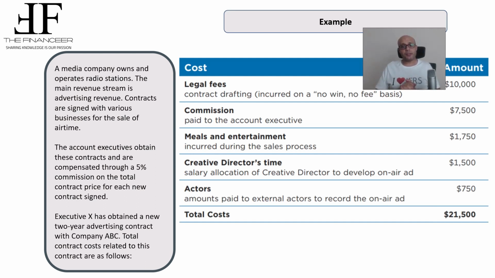Third type of expenses, meals and entertainment. This is incurred during the sales process. So as long as this is incurred during the sales process, it's not related to obtaining the contract, because actually you spend this expense and at the same time you don't know whether you are going to obtain the contract or not. So this must be expensed immediately in the income statement, and this cannot be capitalized.